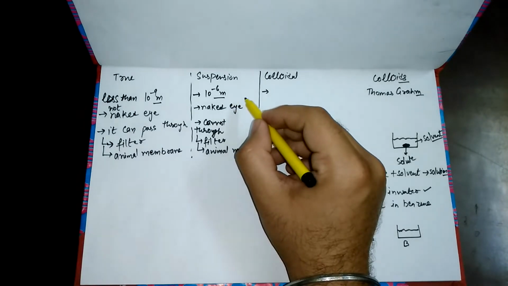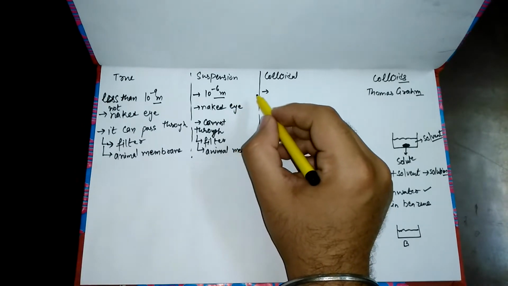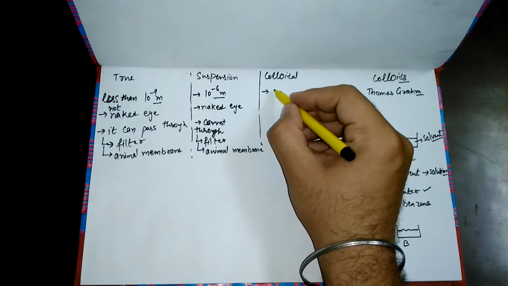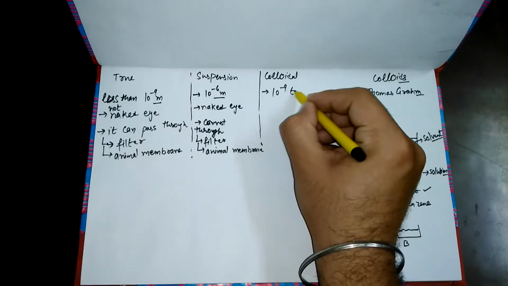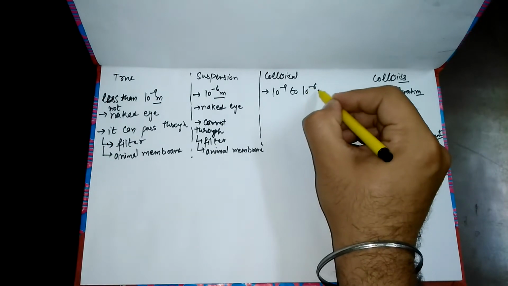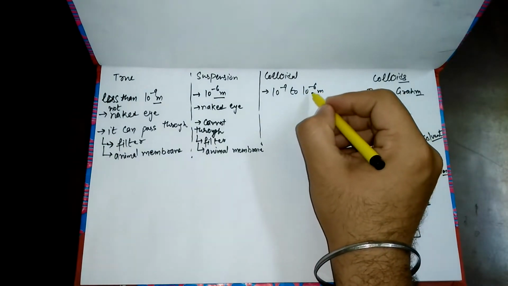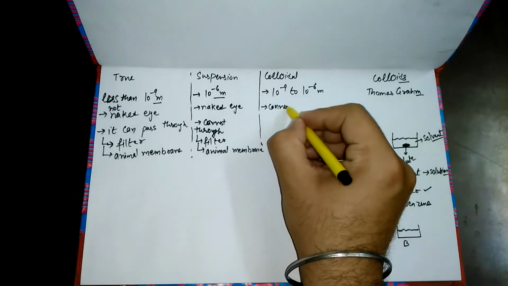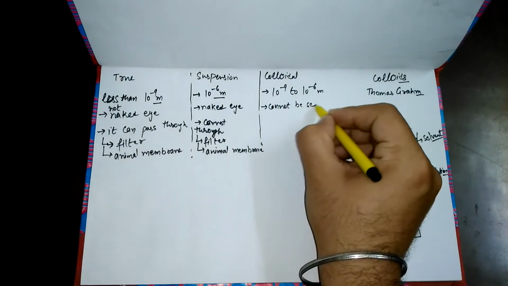Also we can take the example of milk. The size of the particle lies between 10 raised to power minus 9 and 10 raised to power minus 6 meter. Yes, it cannot be seen with the naked eye.